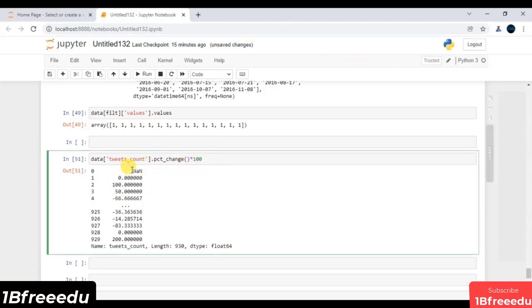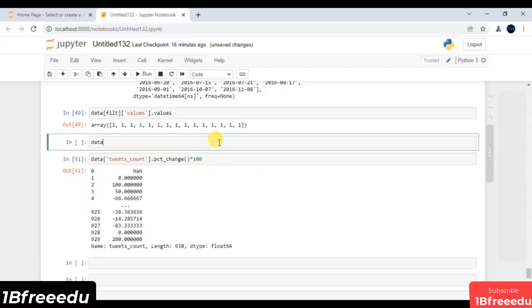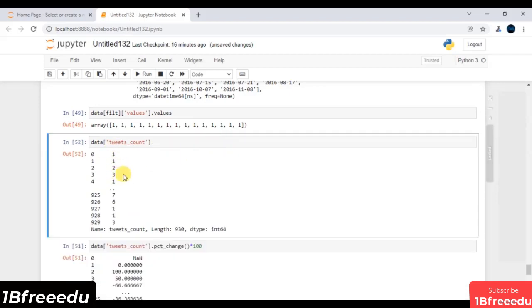Again, with respect to the 0th observation, you are getting a null value because the 0th is my first observation. That's why we are getting a null value. Let me show you that. If I say data of tweet underscore count and execute, these are all the values that I am getting. With respect to the first observation, we do not have any previous value, so there is no such percentage change. With respect to 1, I am getting a percentage change of 0. Similarly, with respect to 1 and 2, I am getting a percentage change of 100. This is what this function does for us, which is of course an inbuilt function.